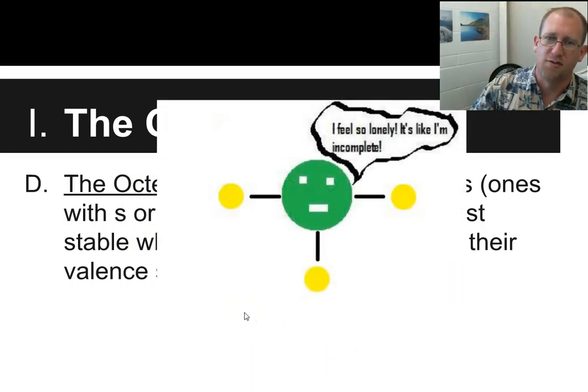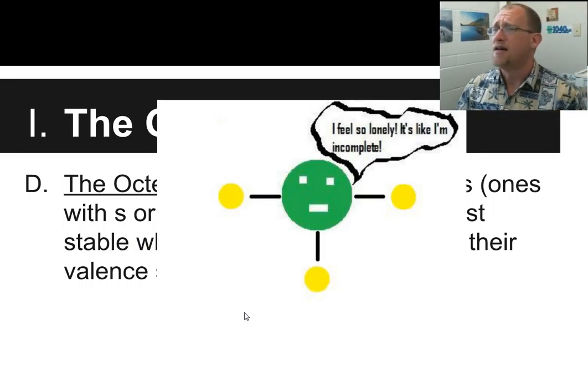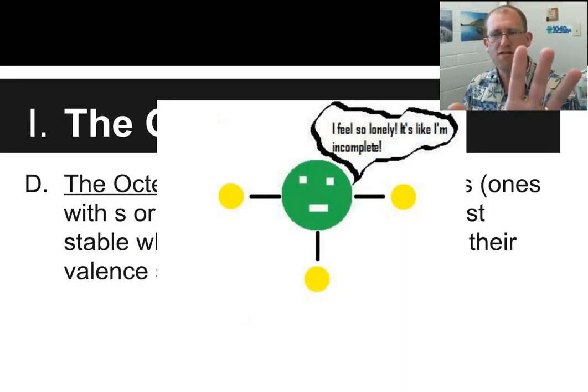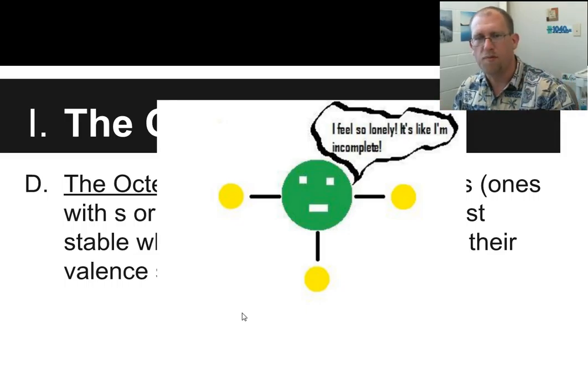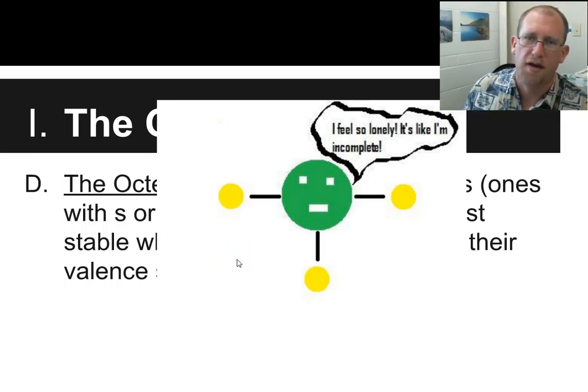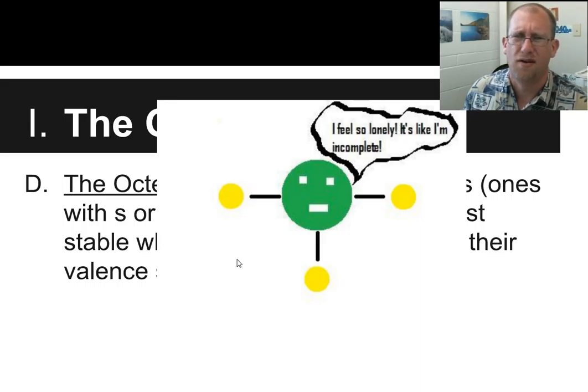So if this guy only has 3 electrons, I feel so lonely. It's like I'm incomplete. Oh, it's okay, nitrogen. It's all right. We'll make friends with you. It'll be okay. No, not nitrogen. Lithium. There we go, making a mistake.